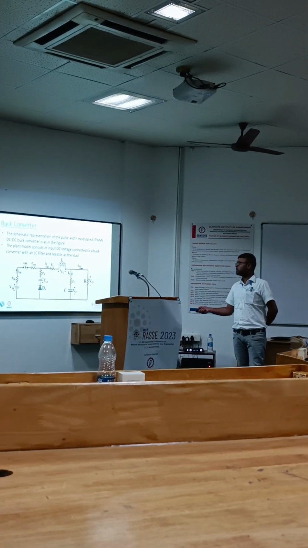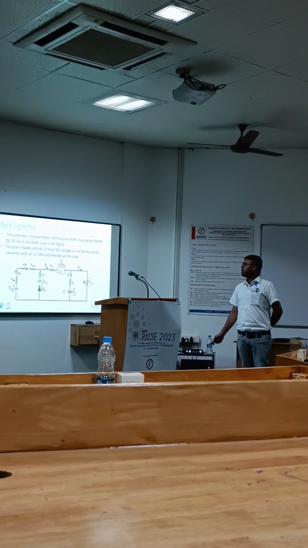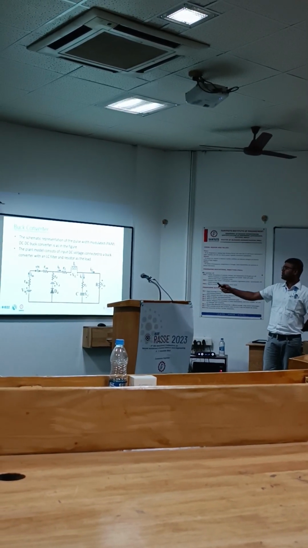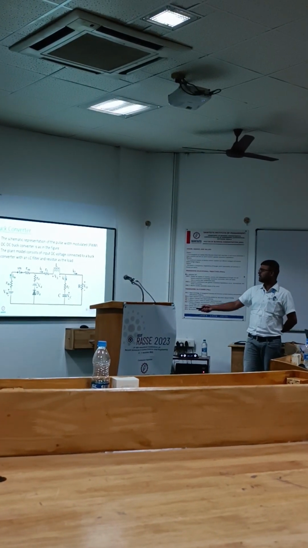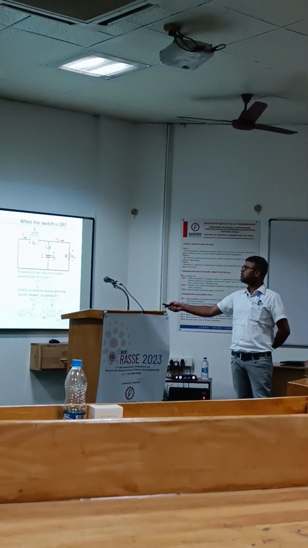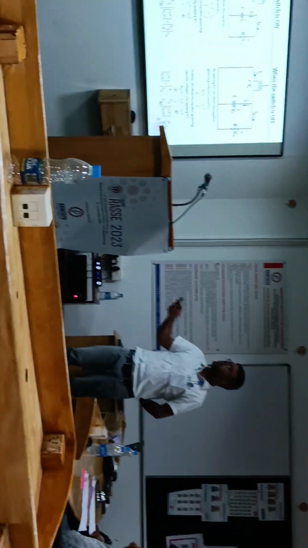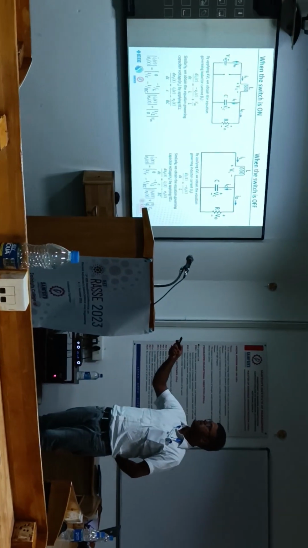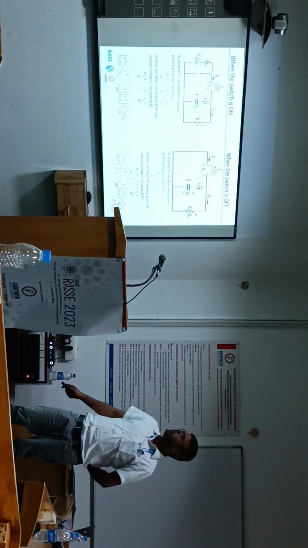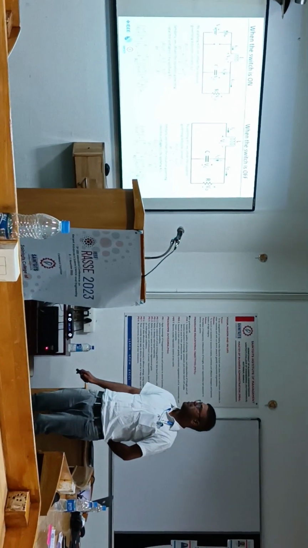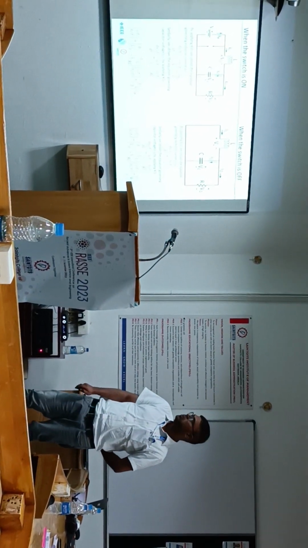So coming to the background of buck converter, the plant model consists of input DC voltage connected to buck converter with the LC filter and resistor as the load. I consider two scenarios here: when the switch is on, and when the switch is off. When the switch is on, the diode will get disconnected since reverse bias. And by applying basic KVL and KCL, I obtain the equation governing the inductor current and capacitor voltage.